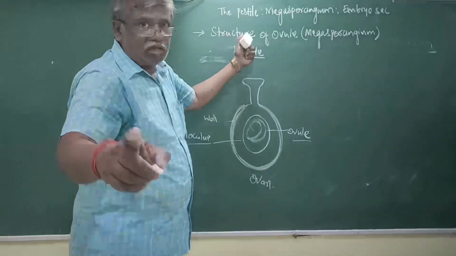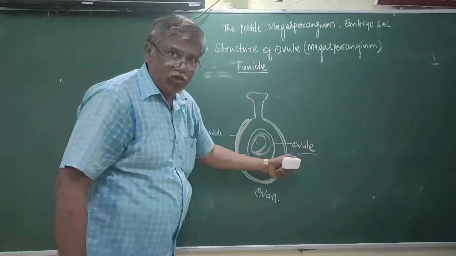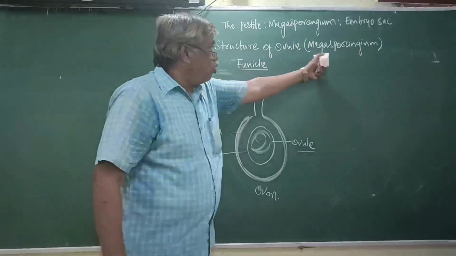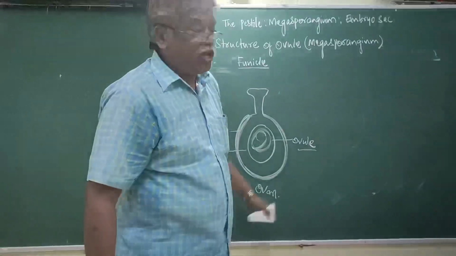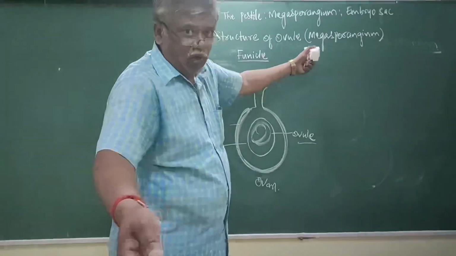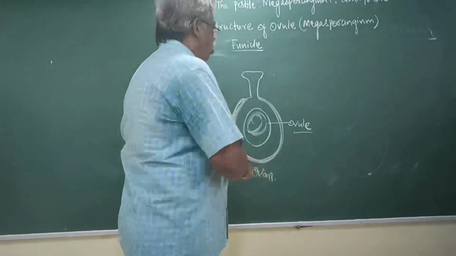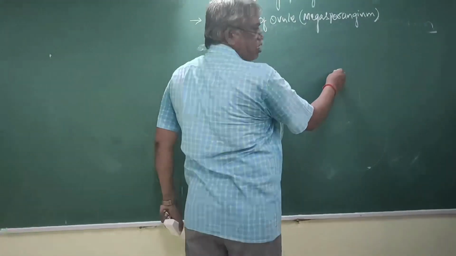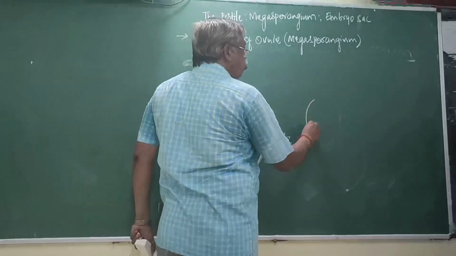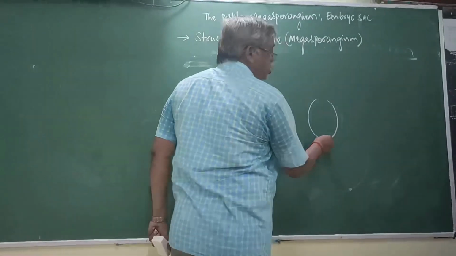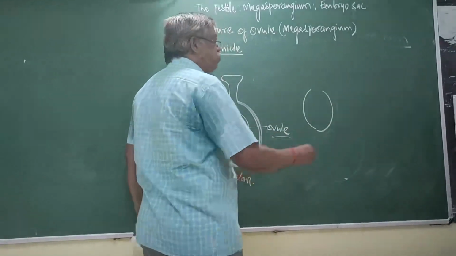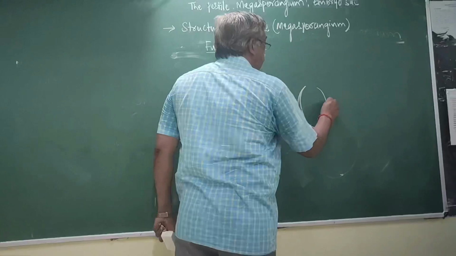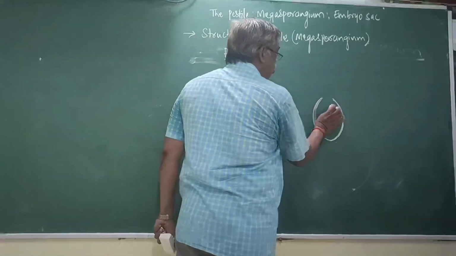Now I will explain the structure of the ovule. What is another name of the ovule? Megasporangium. Why is it called megasporangium? Now we can discuss it. What is this ovule? It is an oval, small egg shape.